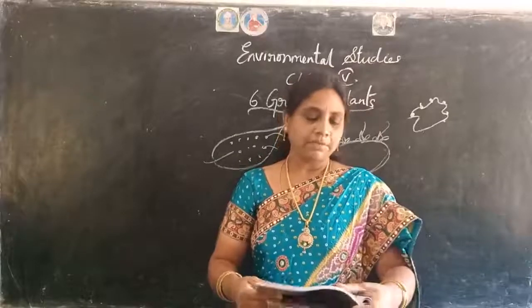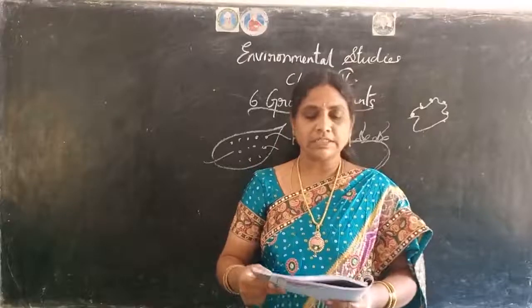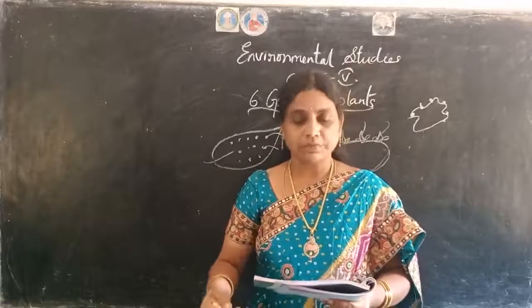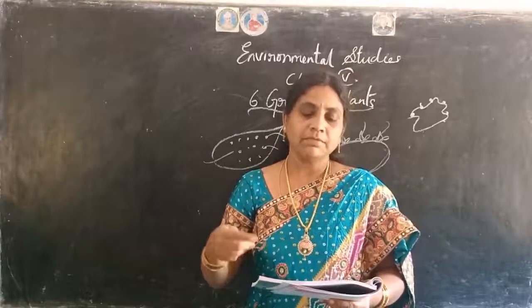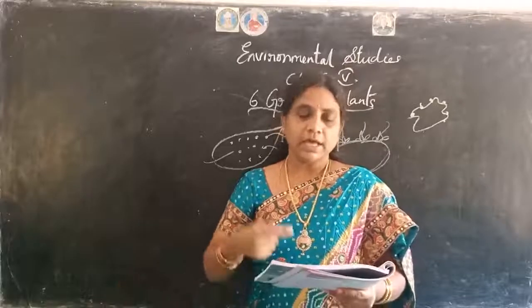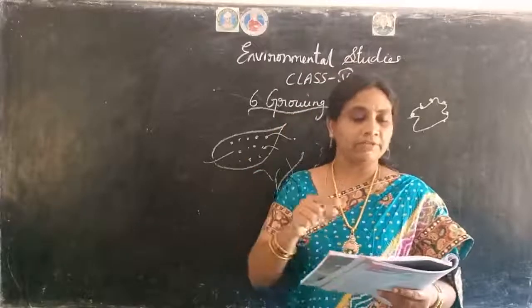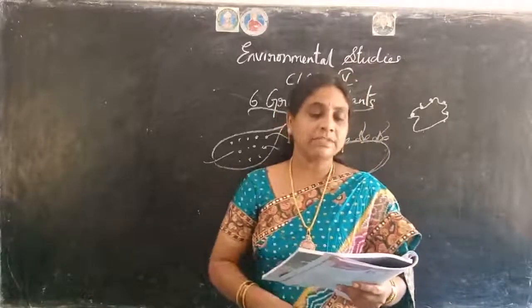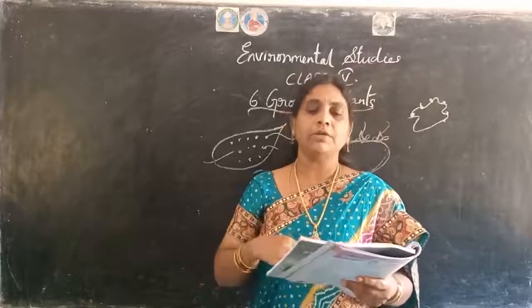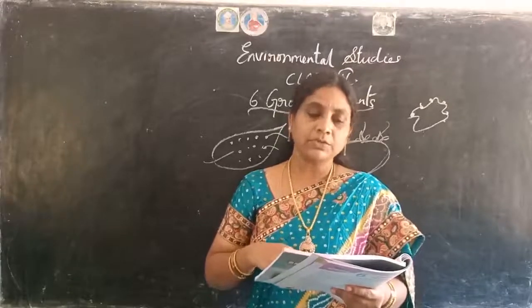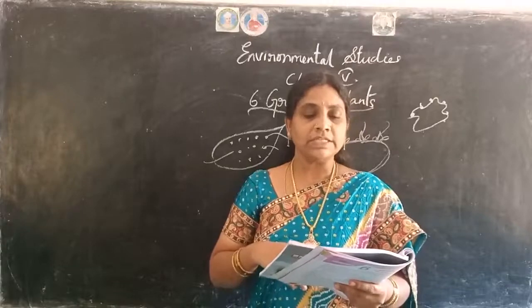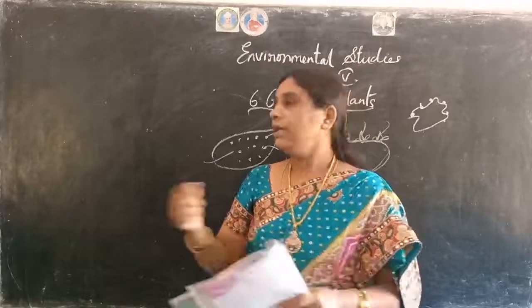Page number 39. Potato and ginger are stems from which new plants grow. These two are the stems. Another plants will grow from that. Also know, see in that block, everyone, plants with stems that grow horizontally along the ground produce buds. New plants grow from these buds. This is called budding.